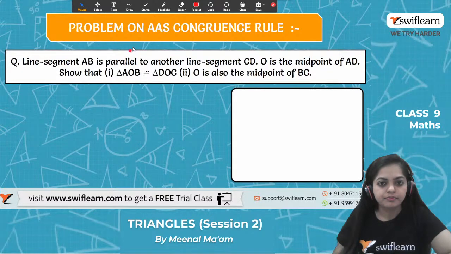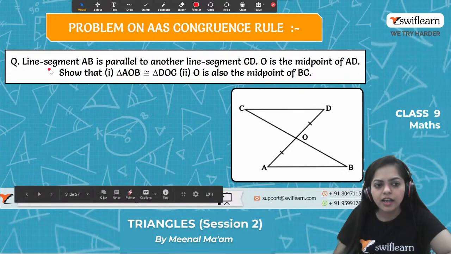So the problem is based on the angle side congruence rule. What is given in the question? Let's have a look. This is the diagram, and line segment AB is parallel to line segment CD. It is given that AB is parallel to CD, and O is the midpoint of line AD. It is given. So this shows that OD is equal to OA.